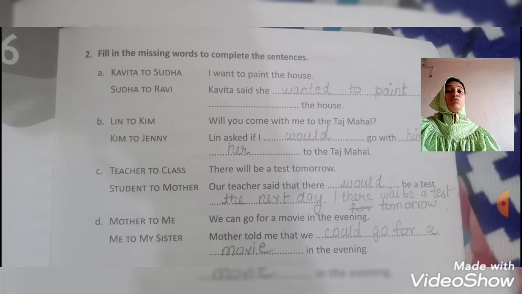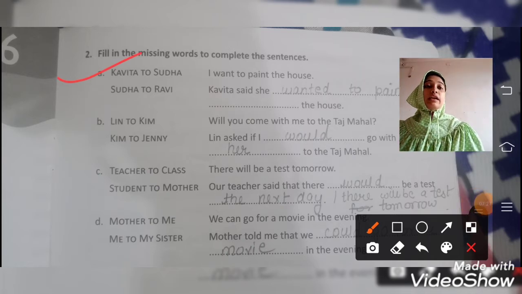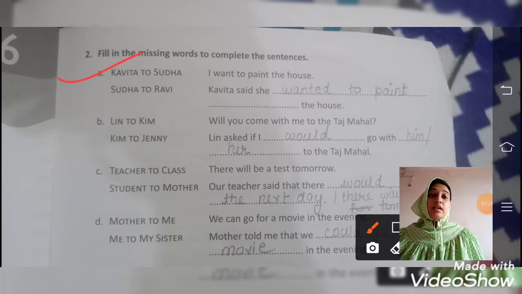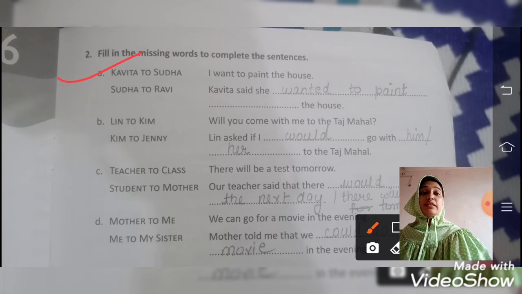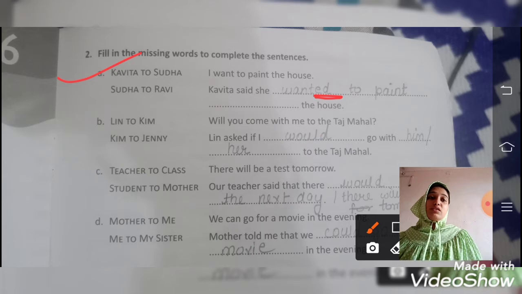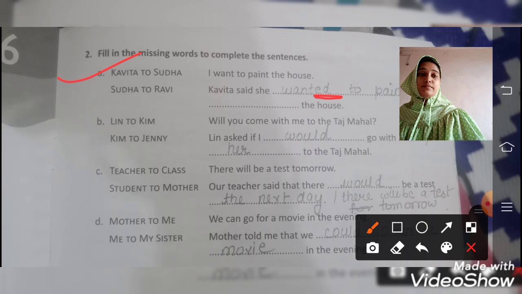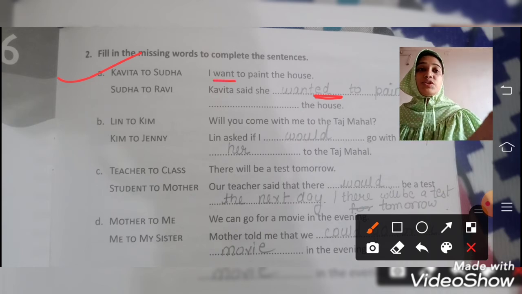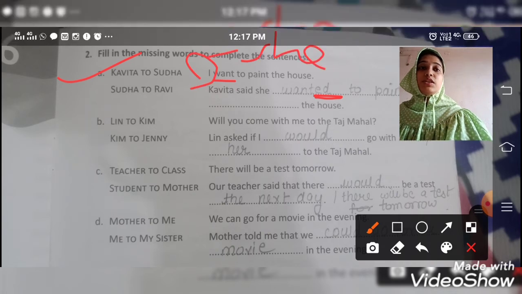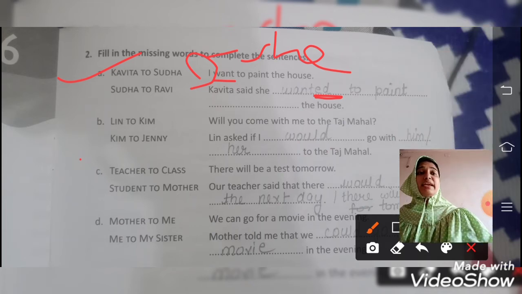Okay, here Kavita said to Sudha that I want to paint the house. Kavita and Sudha are 2 friends. Correct? So we'll hear here. This one we're solving. Now Sudha is saying to Ravi, Kavita said she wanted to paint the house. So you can see, dear students, that we use the past form of want. Can you see it? Want turned into wanted. I turned into she.